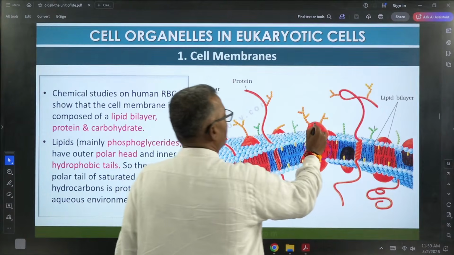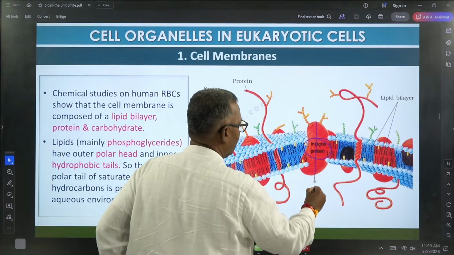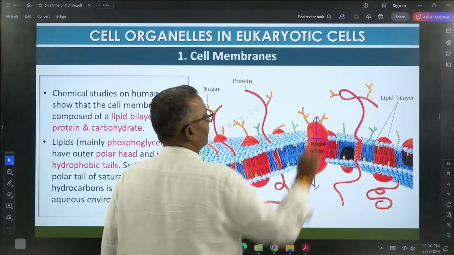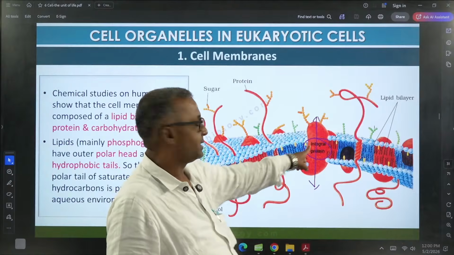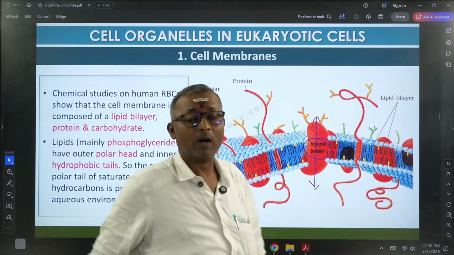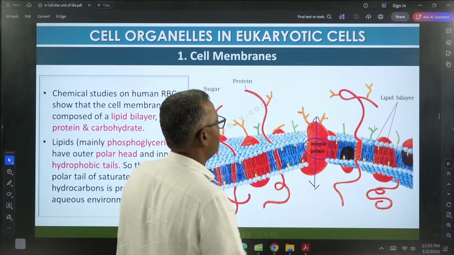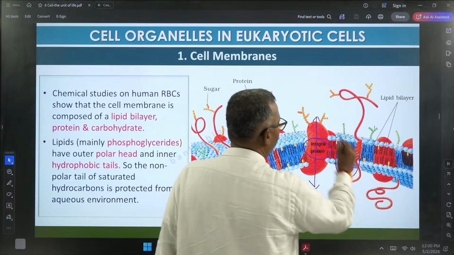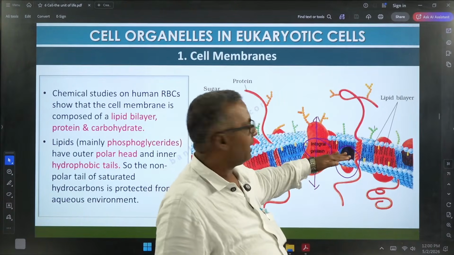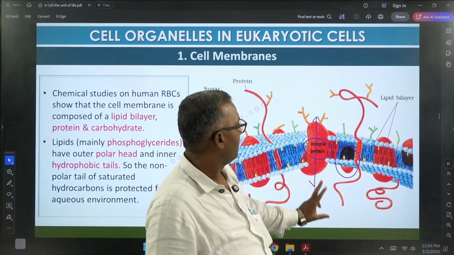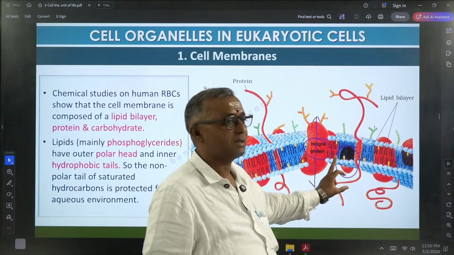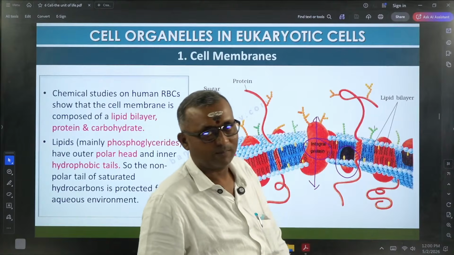Look here, this protein is extending from one side of the membrane to the other side. This is wholly embedded or totally embedded. Now look at this protein, is it completely embedded? No. Only a portion of it is embedded in the lipid, and the remaining portion is outside.